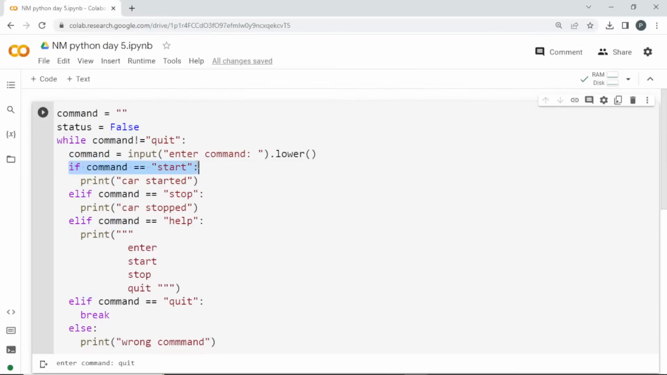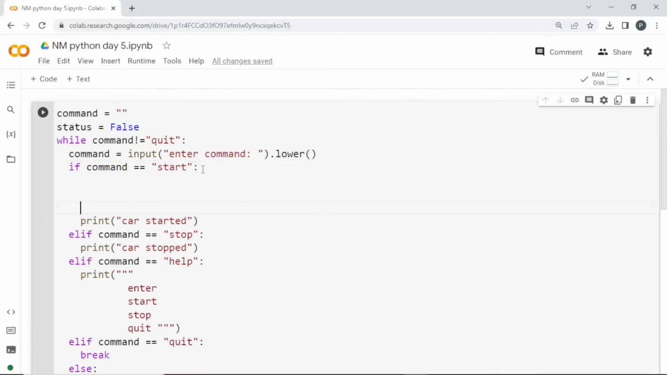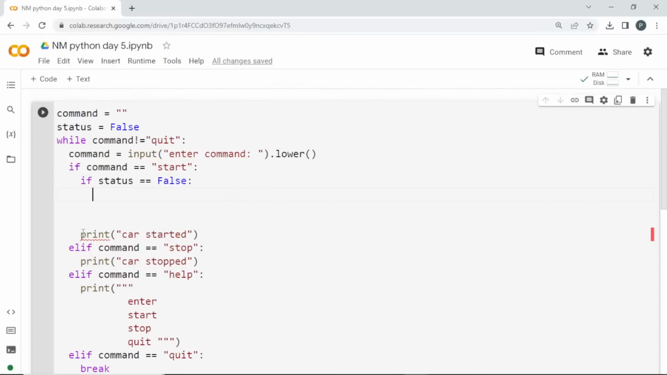So if the command is equal to start, here I'm going to use a nested conditional statement. When the user enters start, I'm going to verify if status is equal to false. Double equal to means it will check. So if it is false, then I am going to print car started. I'll show you. When the car is in idle condition, I am going to print car started.